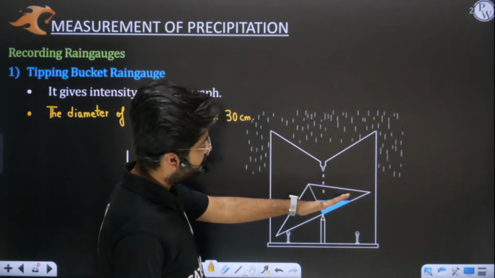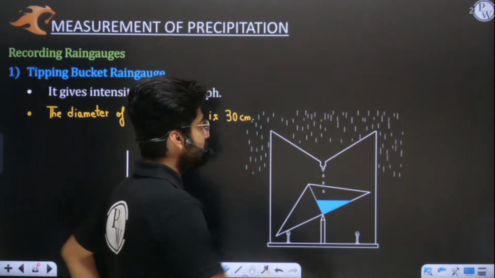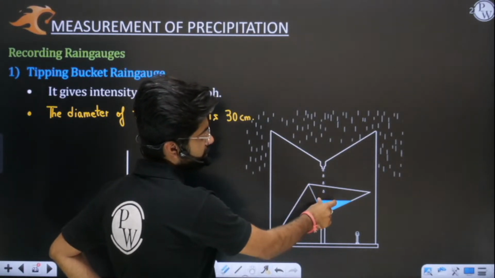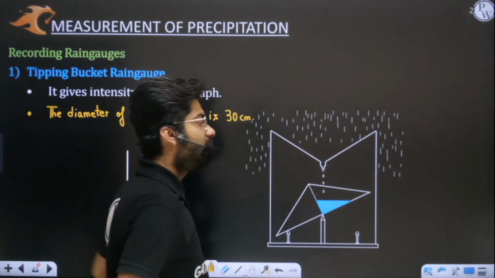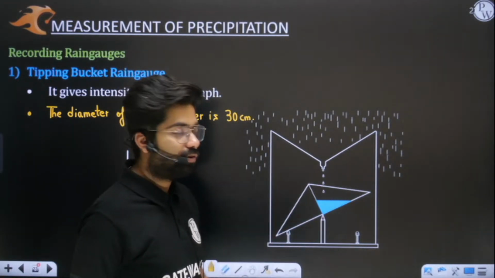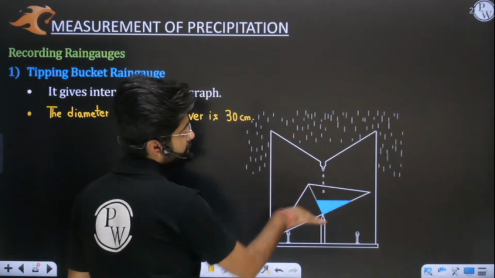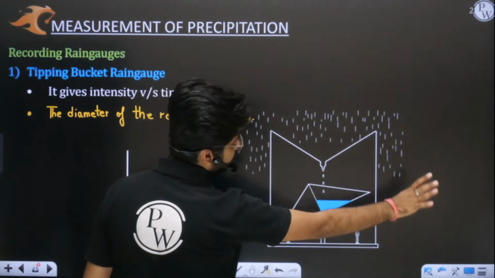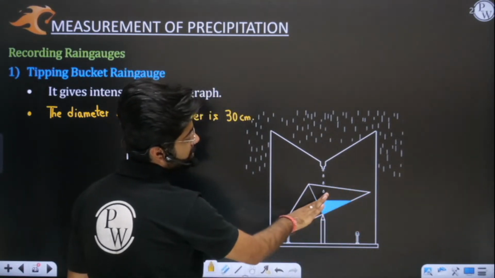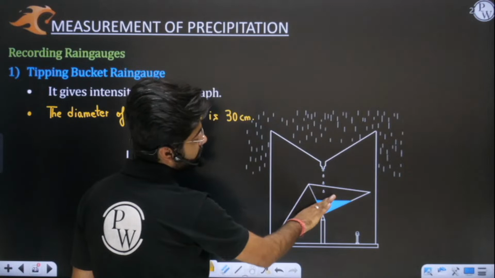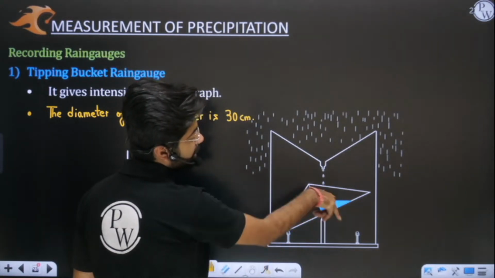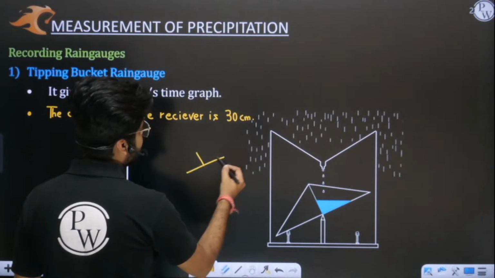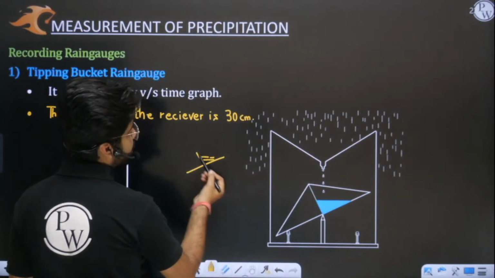You need to understand that we have two buckets here. Rain is coming and falling into this first bucket. When this bucket has more weight because of the falling water, it will tip over, because it has more weight, and all this water will run away. But what will happen when this bucket tips over? The next bucket will take the position. Right now this bucket is in position and it is collecting water.